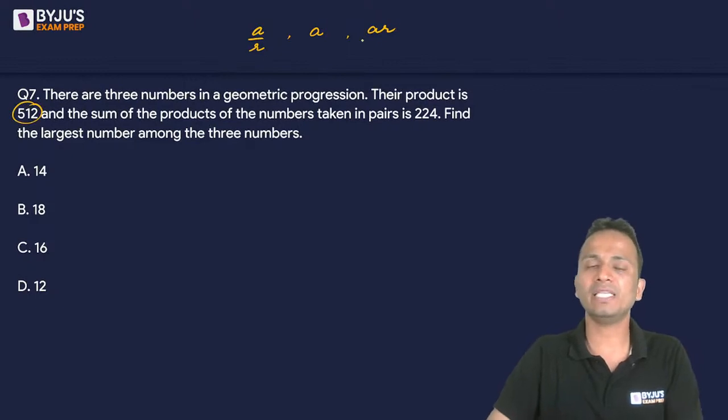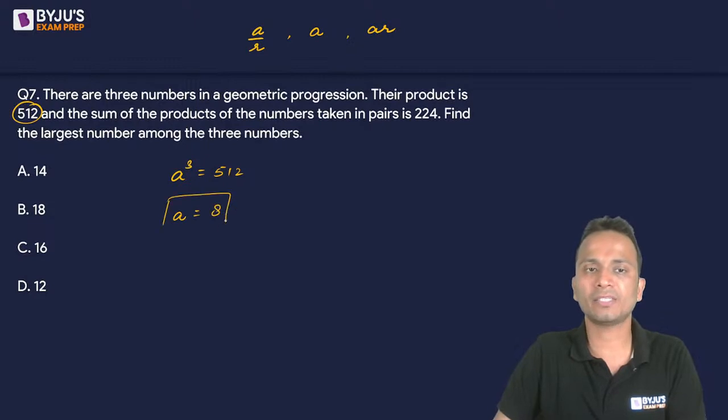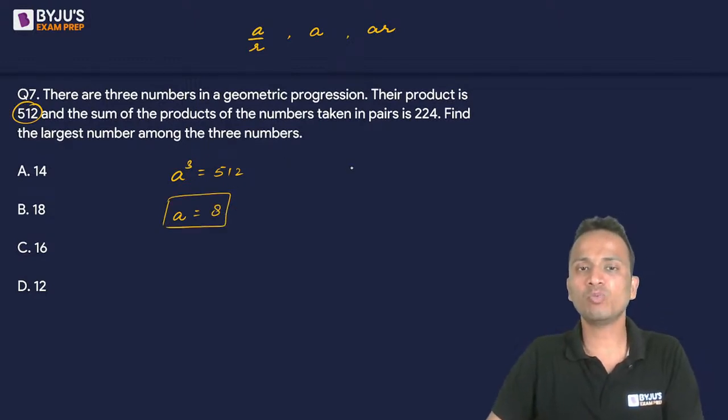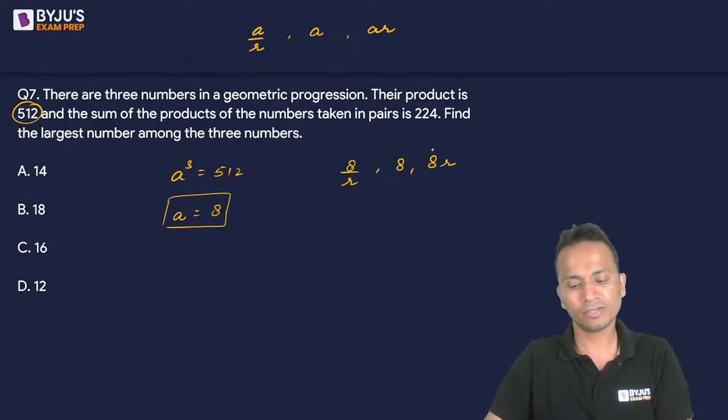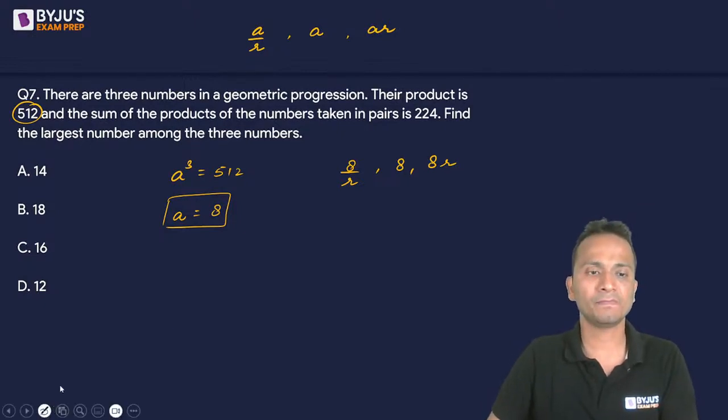If I multiply these 3 terms, r will get cancelled. So I'll get a cube as 512 and hence the value of a will be equal to 8. So the 3 numbers will become 8 upon r, 8 and 8r. These are the 3 numbers that we have in our hand.